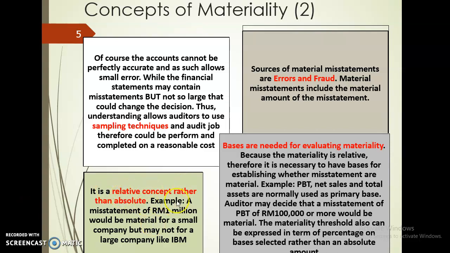Okay, look at this part. I talk about a relative concept rather than absolute. That means, for example, a misstatement of 1 million would be material for a small company, but may not be so for a large company like IBM. This is an old example. Let's say Microsoft. Okay, 1 million misstatement. Perhaps this is not a material amount in terms of amount.